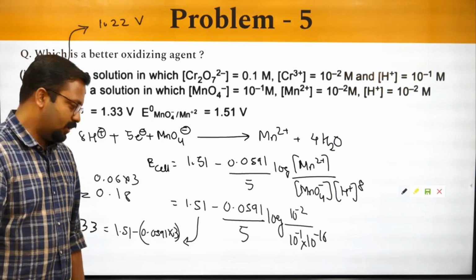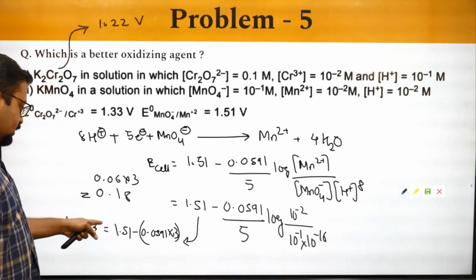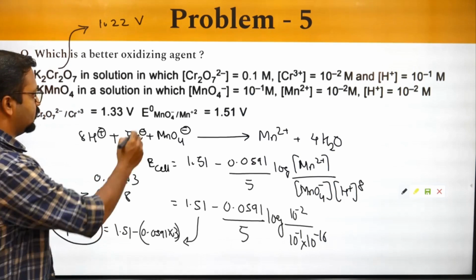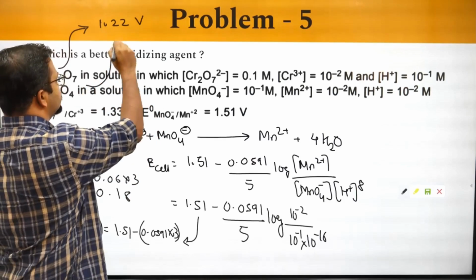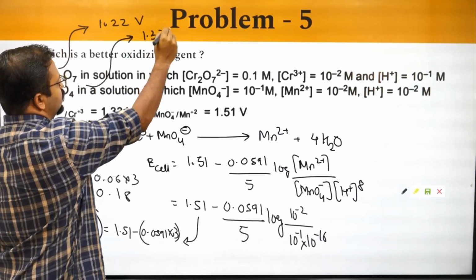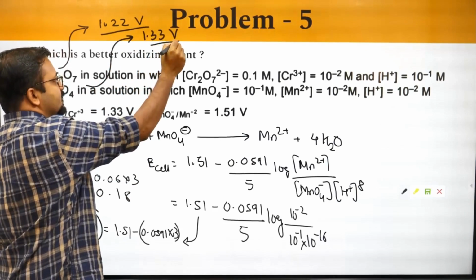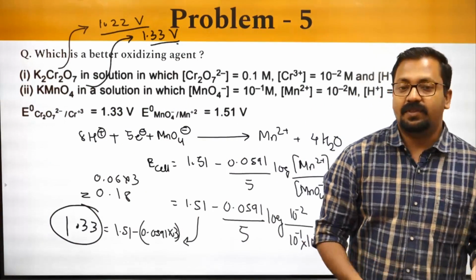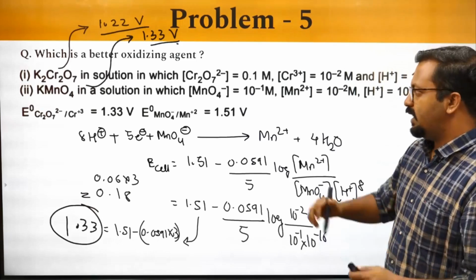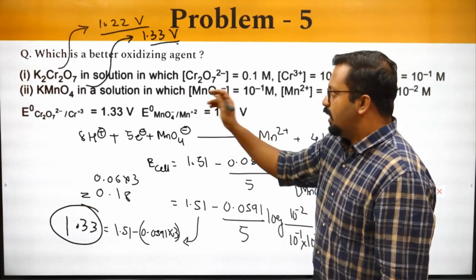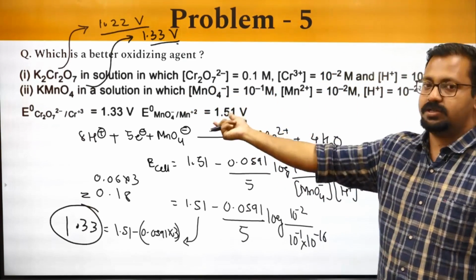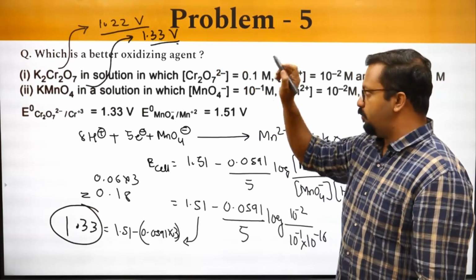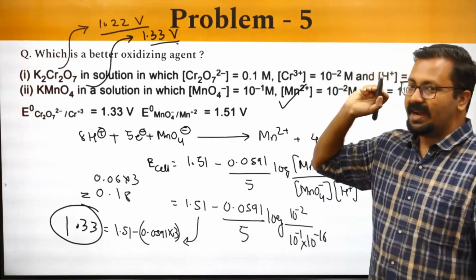Okay, this will be equal to 1.33, and for this I have gotten the value as 1.33 volts. If I've gotten the value which is higher, that means the delta G will be more negative, and if the delta G value is more negative, that means this system, permanganate with these concentrations, turns out to be a stronger oxidizing agent compared to dichromate. So the correct answer would be the second one.